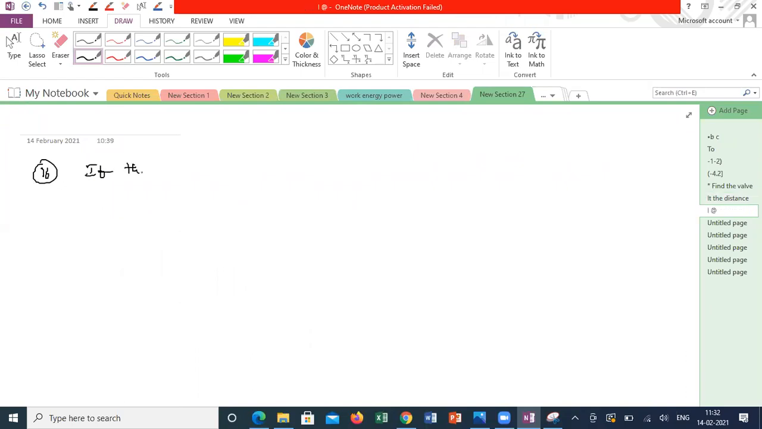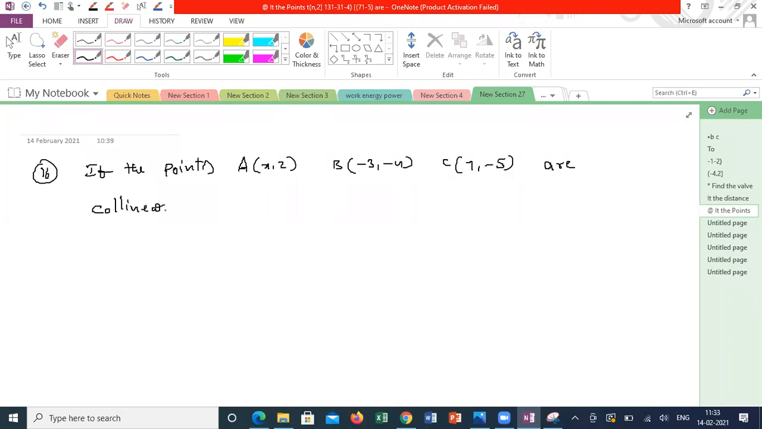If the points A (x comma 2), B (minus 3 comma minus 4), C (7 comma minus 5) are collinear, find the x value.